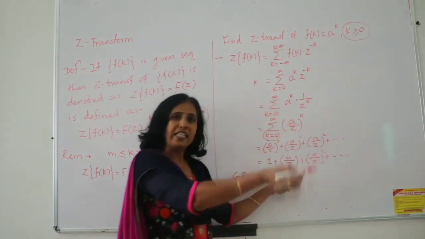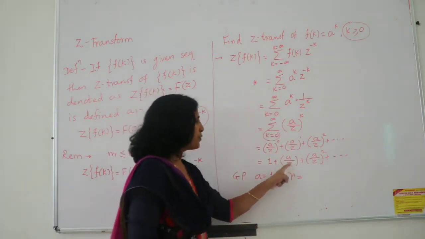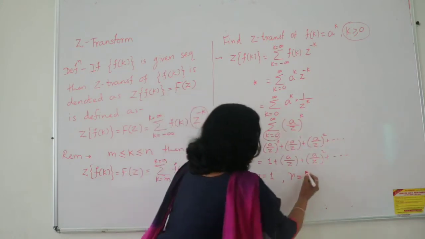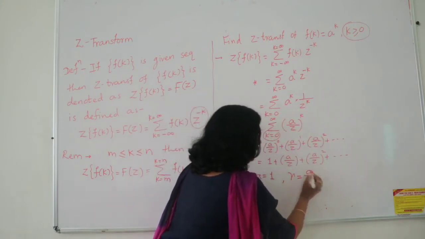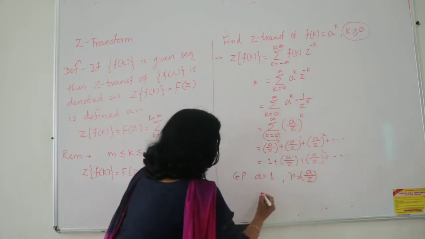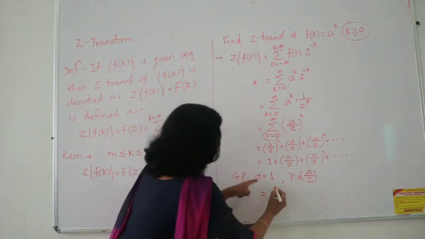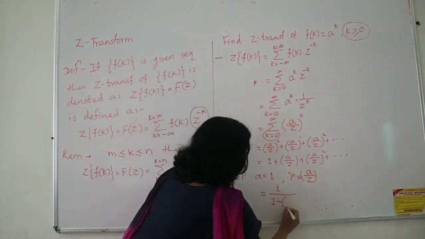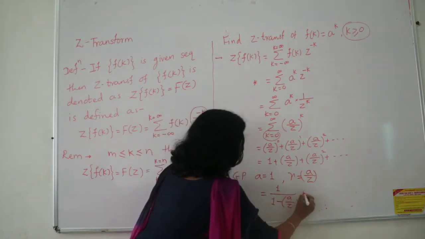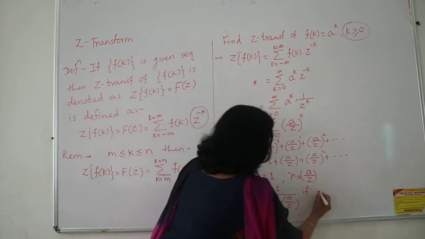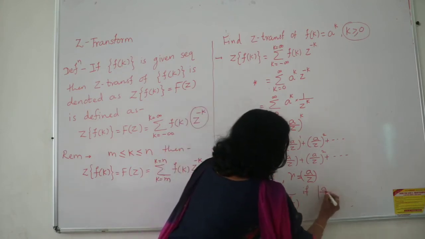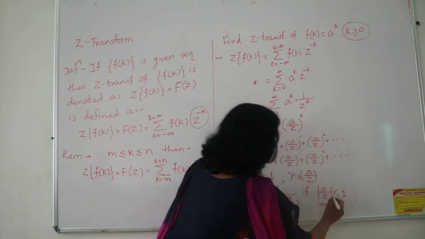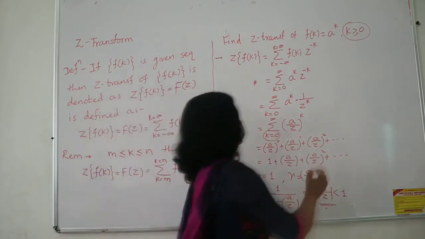A upon z again multiplied by a upon z is a by z square, and so on. So here r is the common ratio. And what is the summation? We have seen the formula: a upon 1 minus r, that is 1 upon 1 minus a upon z, provided this converges only if mod r, that is mod of a upon z, is less than 1. This is a must condition, so you have to write it down.